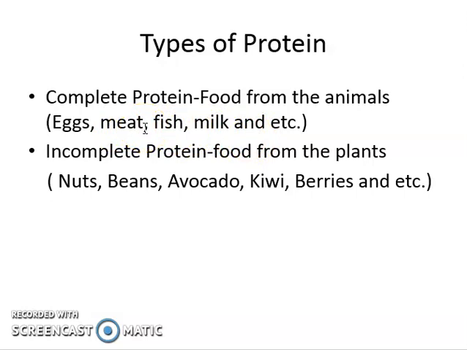Like chicken, beef, turkey. What else? Turkey, lamb. Okay. So for incomplete protein, you could find it in the plants. Okay, plant source food like nuts, beans, avocado, kiwis, berries, etc. So here are the types of protein.